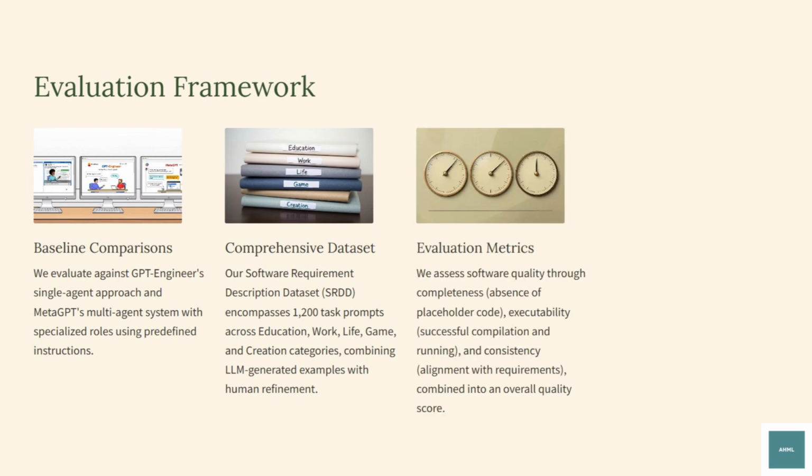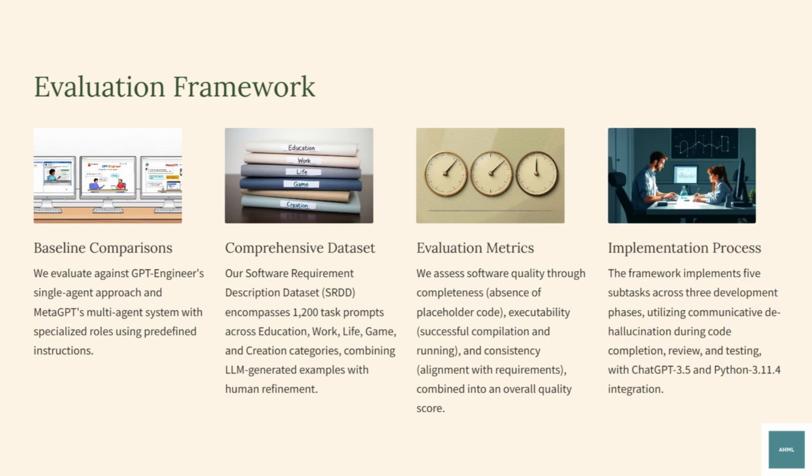ChatDev and the two baselines are assessed using 3 key dimensions: completeness, executability, and consistency. These metrics are then combined into an overall quality score, reflecting the software's reliability and minimizing the need for manual intervention. Software development is divided into 5 subtasks across 3 phases, with each subtask concluding after 2 unchanged code modifications or 10 communication rounds. Communicative dehallucination is applied during code completion, review, and testing subtasks. ChatGPT 3.5 and Python 3.11.4 are used for feedback.